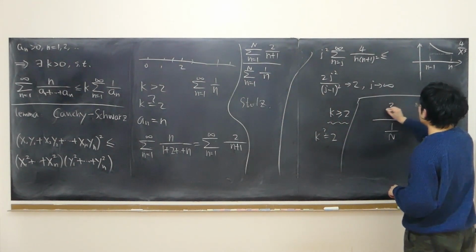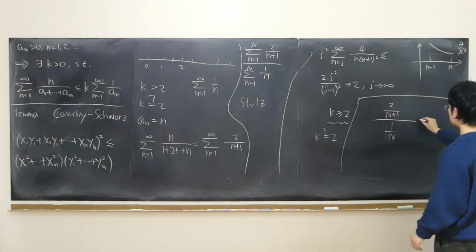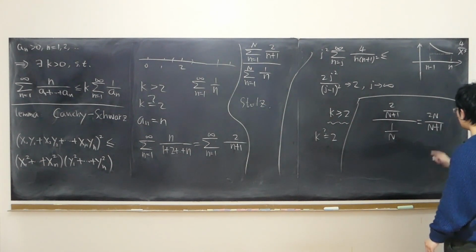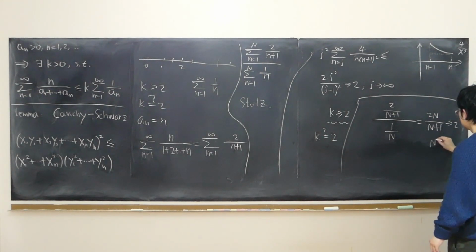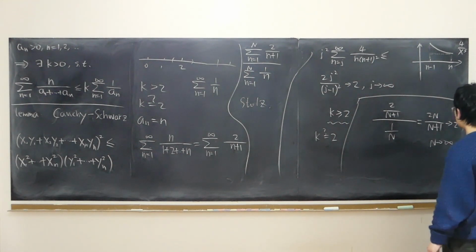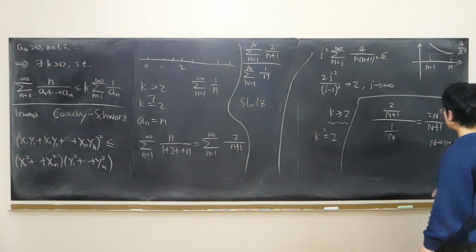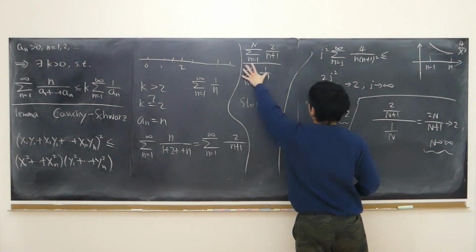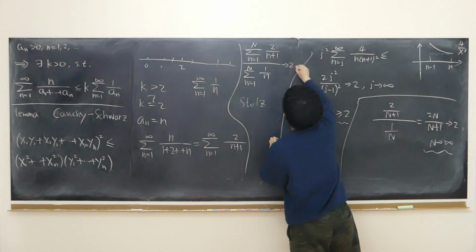We have 2 over capital N plus 1. Essentially, that is equal to 2n over n plus 1, which easily approaches 2, just the leading terms, 2n over n, so 2. So according to Stolz, our original expression also has a limit. It also tends to 2.